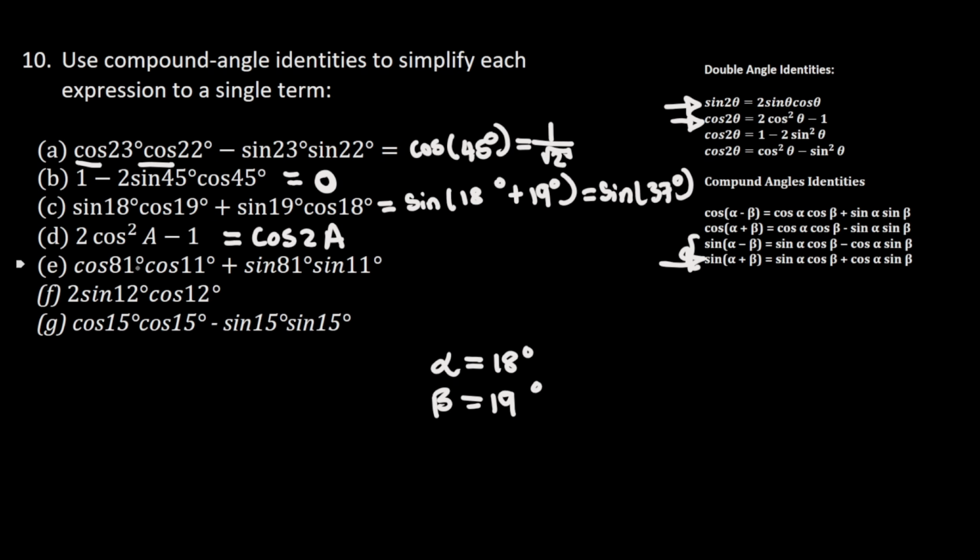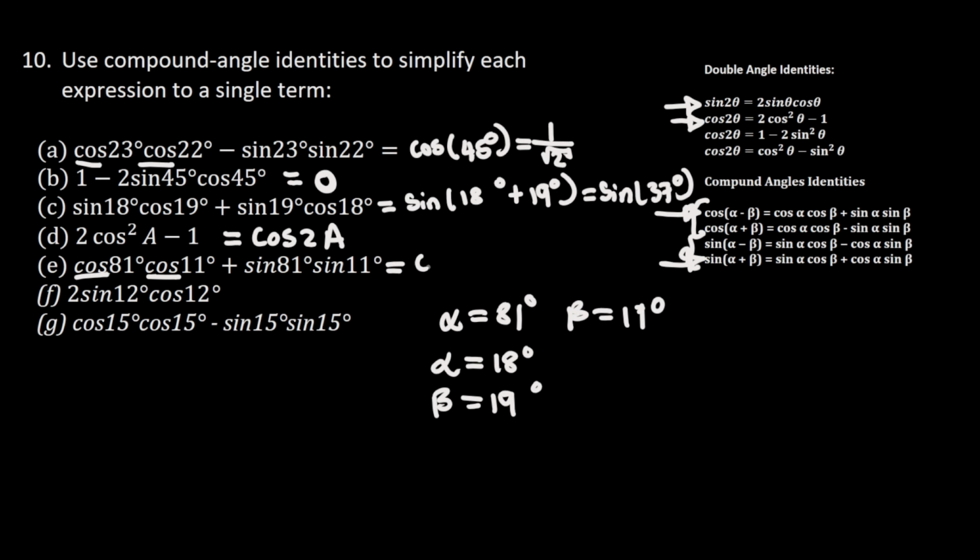And then we move on to question number E. I'm multiplying a cos and a cos. And I know that when I multiply a cos and a cos, it's going to be one of these compound angle identities. But then I'm adding by the multiplication of a sine and a sine. So where I am adding is this one here. So my alpha will be equals to 81 degrees and my beta will be equals to 11 degrees.